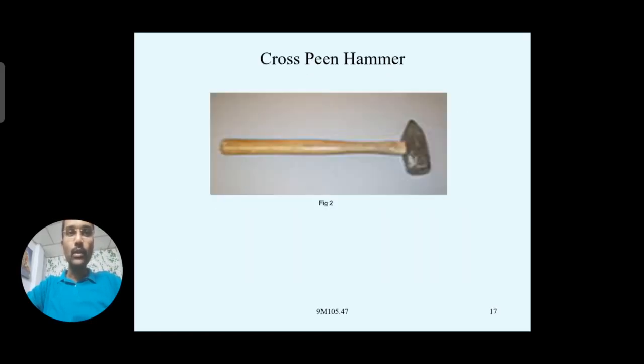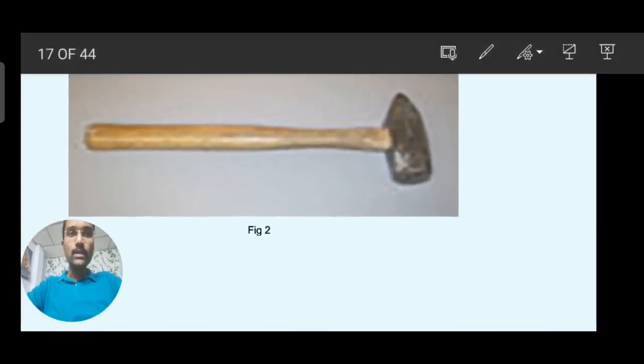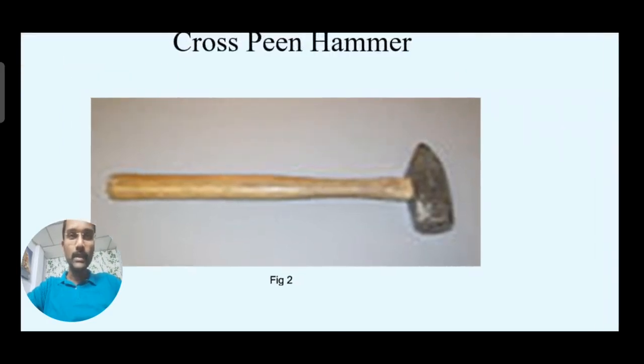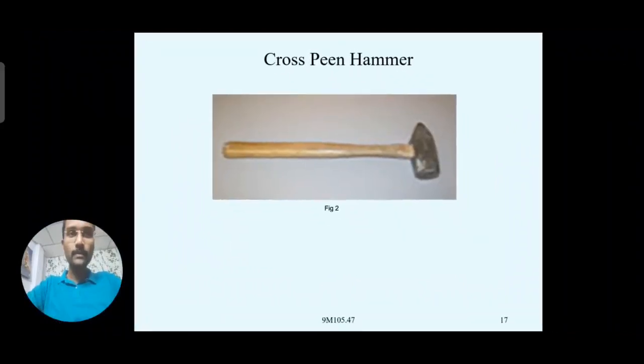Coming to the cross peen hammers, it may look like this, very similar to the ball peen hammer, but one end is not circular, not like a ball form. It is a straight, inclined or sharpened edge, slightly bent here. Generally we name it a cross peen hammer.